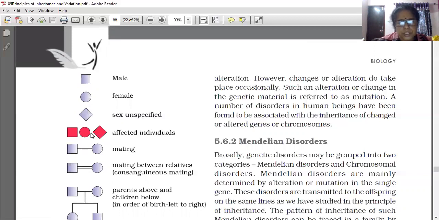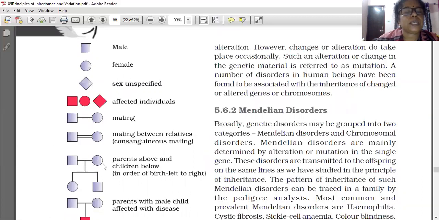Affected individuals are given shade color. This is the mating: a male and a female get married, which means reproduction. This also shows a male and female mating, but when it takes place between relatives, it is shown by two horizontal lines.